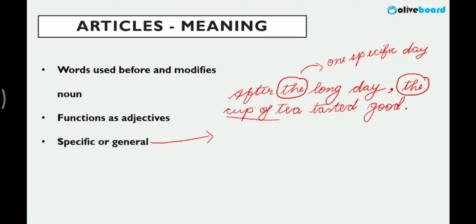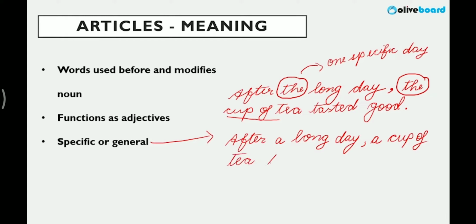The same thing I can write using a different article, which is, after a long day, a cup of tea tastes good.